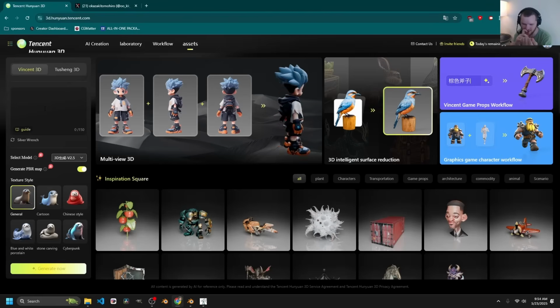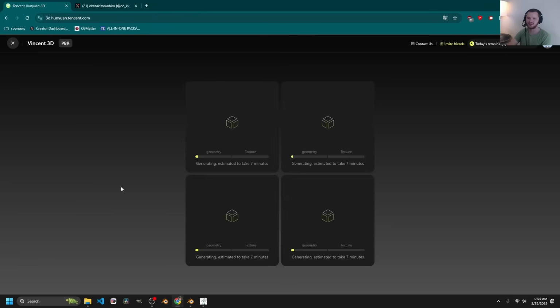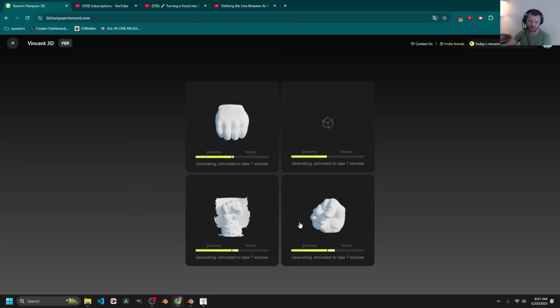I mean, if I'm saying smaller than my fist, why not? Let's just do a fist. I think it's probably going to give me a man. Let's just do realistic fist. Let's do a general, not cartoony thing. Generate now. Oh, it gives us options. I did not know that. The results are starting to come in, and we do have a bunch of different kinds of fists. I think for this one, I'll remove the background.